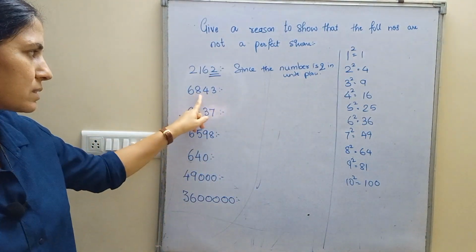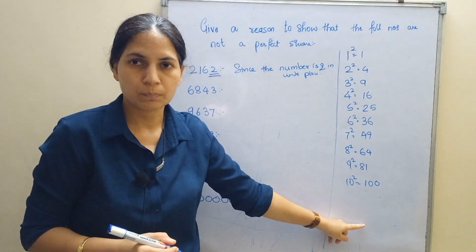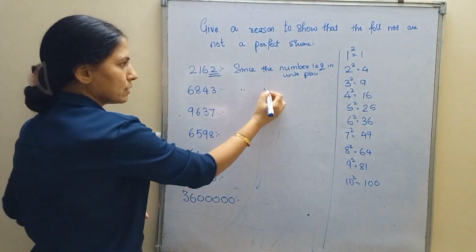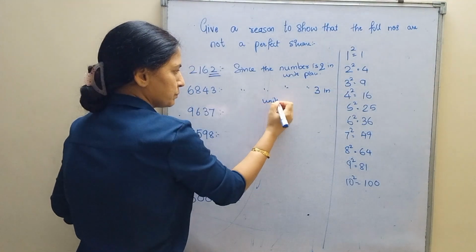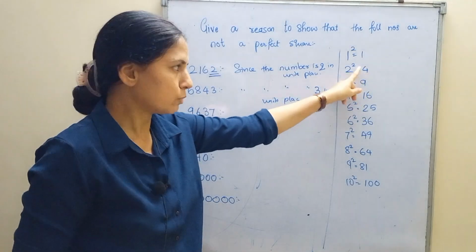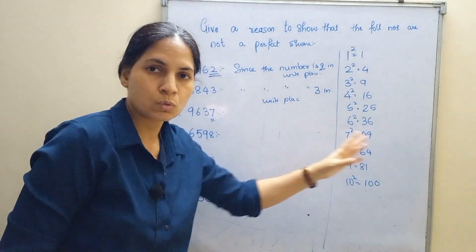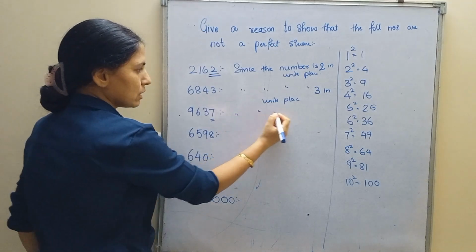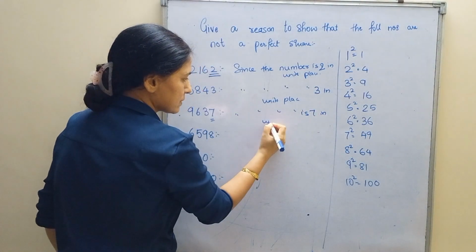Similarly, if the number is 6843, do you find any 3 here in the last number? No. Since the number is 3 in units place. Similarly, 7. Do you find here 7? See, 1, 4, 9, 6, 5, 6, 9, 4, 8, 0. There is no 7. Since the number is 7 in units place.